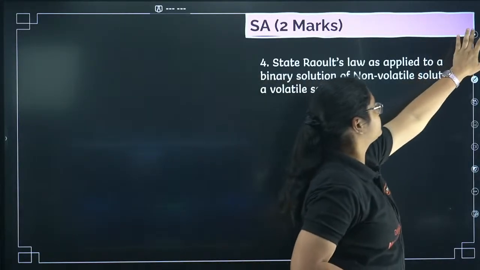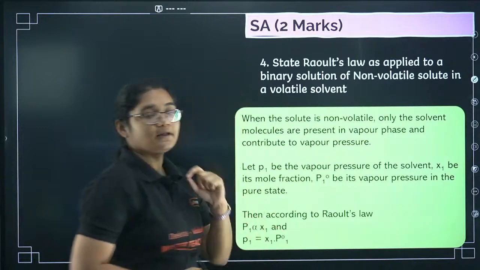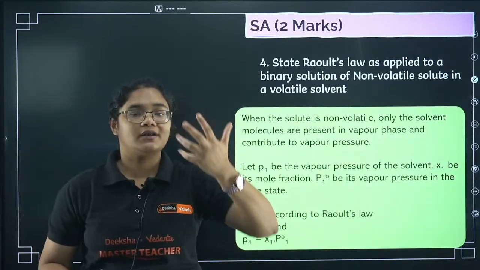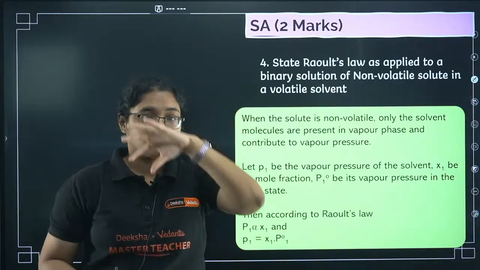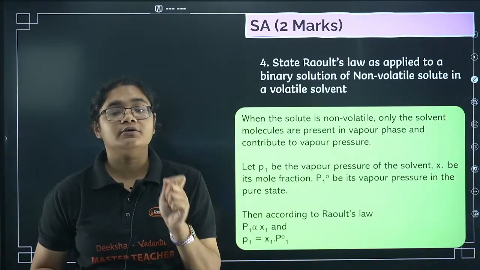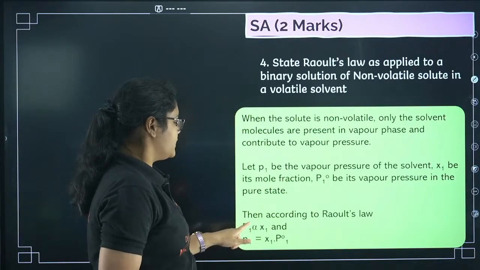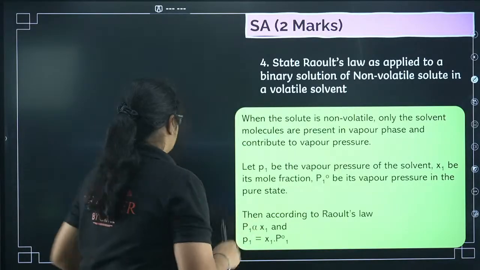So how does the graph look for that? When you add a non-volatile solute, the solute will not evaporate, right? Only the solvent will evaporate. In that case, what will happen? The vapor pressure that is created is only because of the solvent. So the total pressure is equal to the pressure of 1.